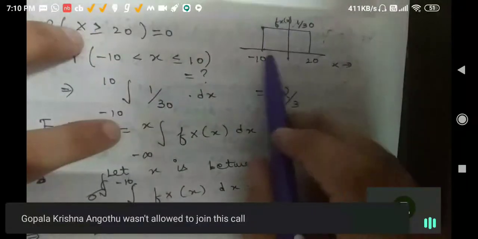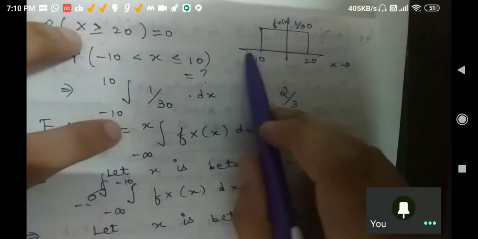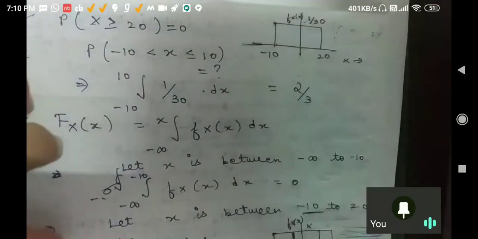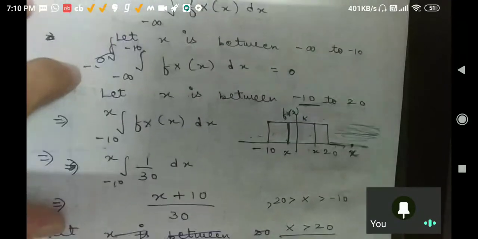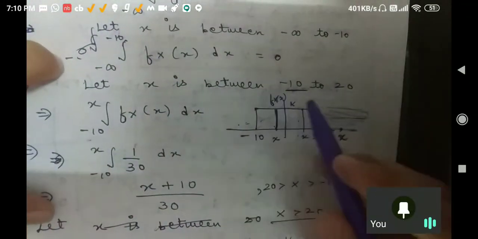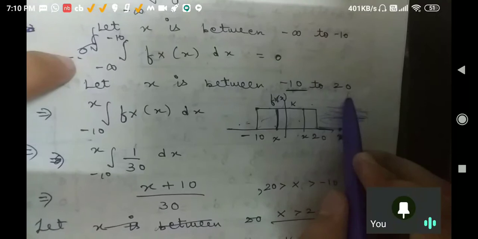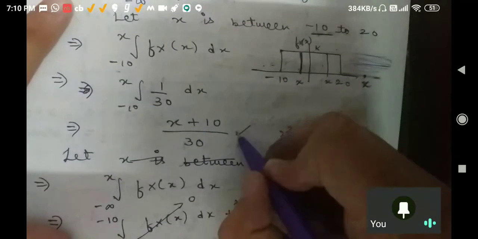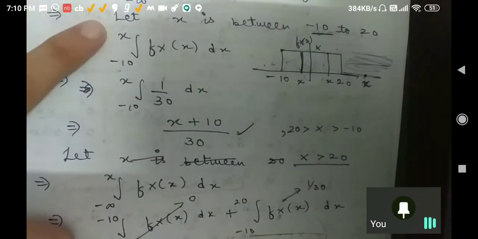In that case there is no fx value, so it comes out to be 0. Now moving further. Now I checked that maybe our x can be here from minus 10 to 20, so I take that case. I have just integrated and we got this, and you agreed that yes, this is correct. Now moving further.